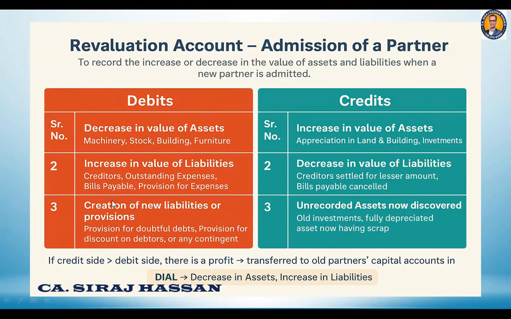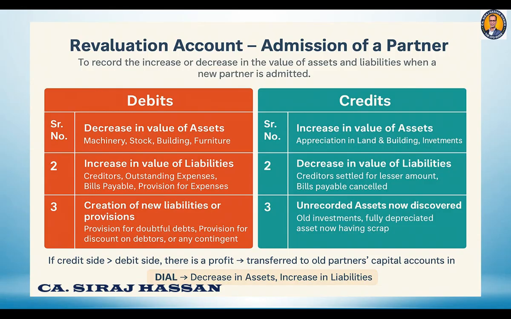On the opposite side, when there is a decrease in the value of the liability, for example creditors have given us a discount, or some bills payable has been cancelled, then the liabilities will decrease, and in such a case it's a notional profit that will be credited to the revaluation account. And third, there is a creation of new liabilities. If you are making a new liability, it's a kind of a loss that will be debited to the revaluation account. On the opposite side, if some new unrecorded asset comes, it is a kind of asset that will be credited to the revaluation account.